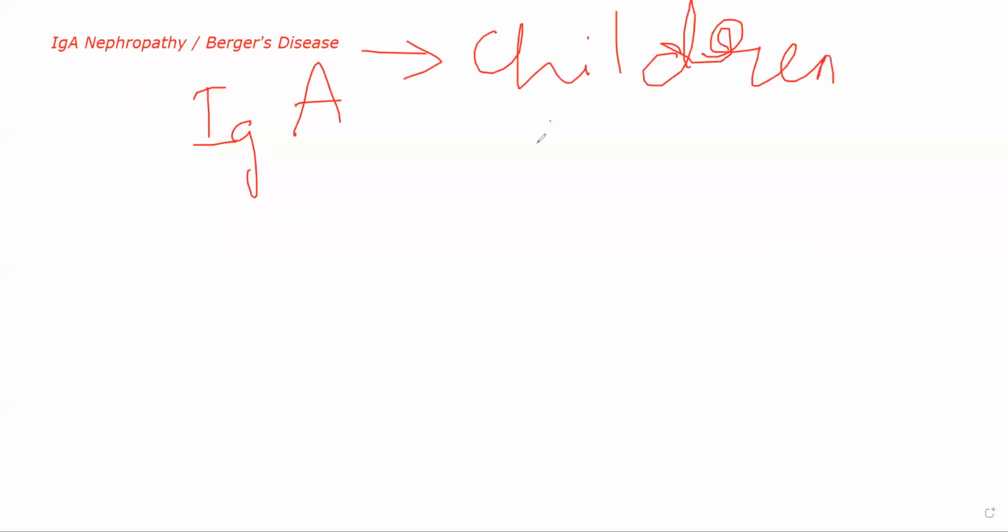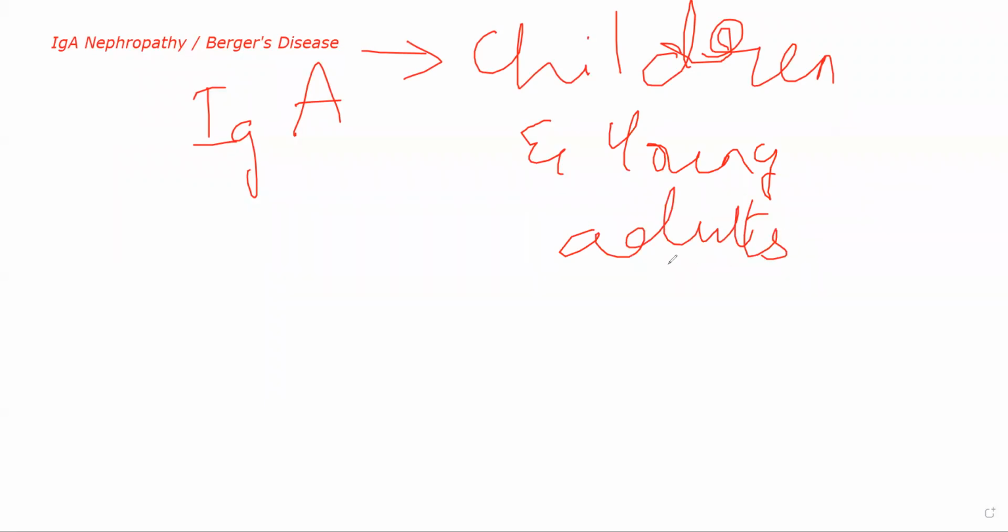Okay. Clinical features. This more commonly occurs in children and young adults. So teens, late teens, and even sometimes early 20s. Okay. There will be recurrent bouts of hematuria. There will be a lot of mucosal inflammation, and that leads to recurrent bouts of hematuria. So the patient will have recurrent hematuria because of it. They might have mild proteinuria. Occasionally, the patient might develop nephrotic syndrome. Not always, but sometimes.